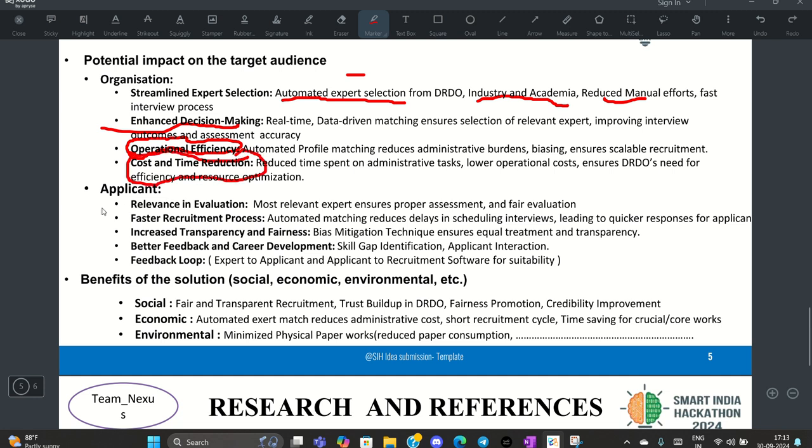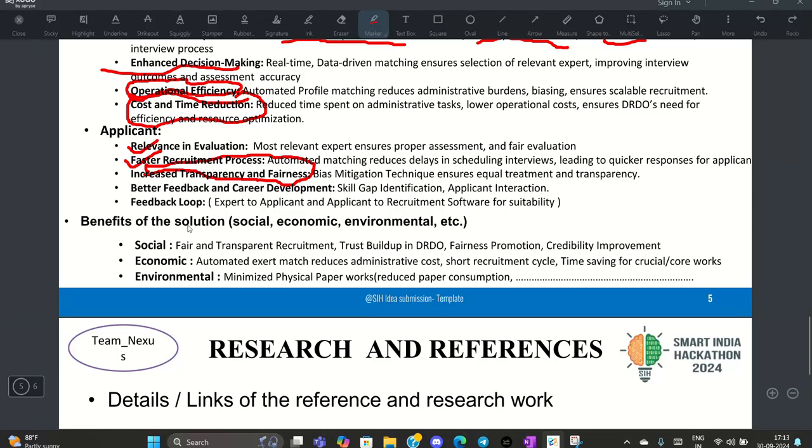For the applicant, it is also relevant because the applicant will be having a more relevant evaluation. The recruitment process will be faster. Transparency and fairness will increase. There will be no possibility of doubt in the mind of the candidate because the whole procedure is being done by the machine itself. And both candidate and expert will be getting feedback. So this will build trust in DRDO for the candidate and in the public as well.